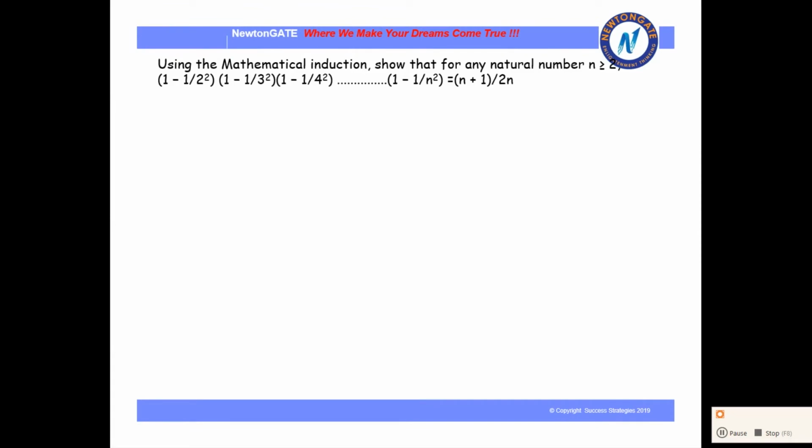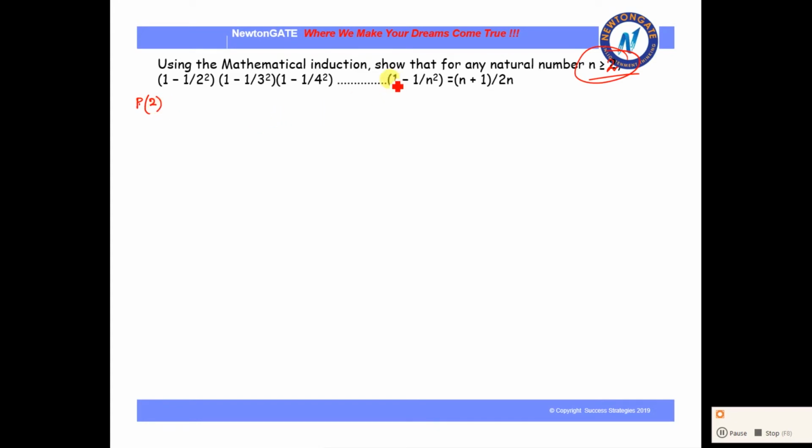Now for the third sum we are moving slightly to other difficult ones. In this case it's said that n is greater than or equal to 2. So whenever these types of conditions are given, instead of the base step as 1, we will be taking the base step as P2. Okay.